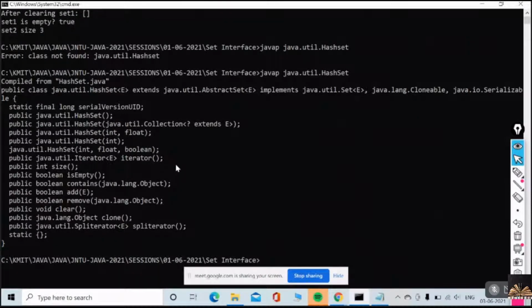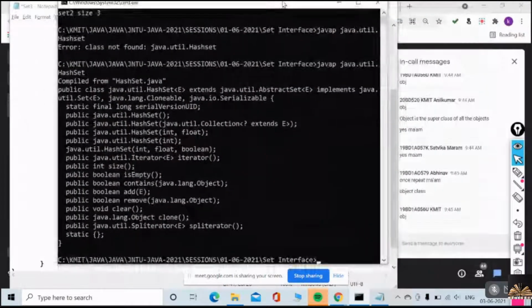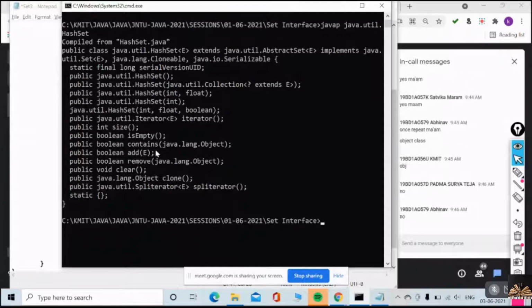Where is that method? Here, do we have any toArray method? Only isEmpty, contains. Yes or no? Then where should we check?